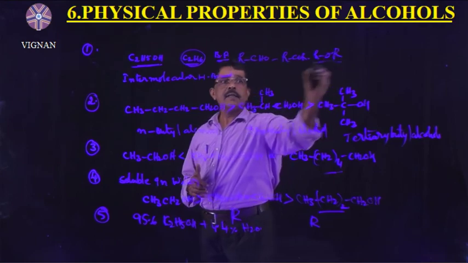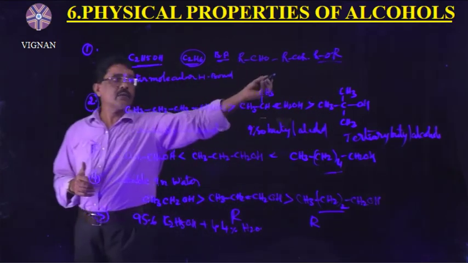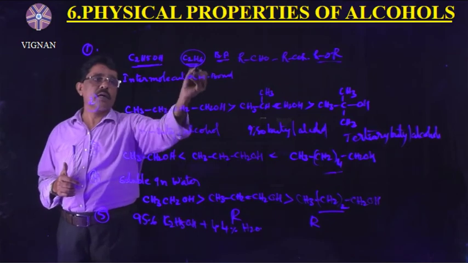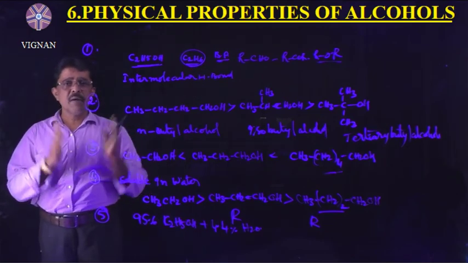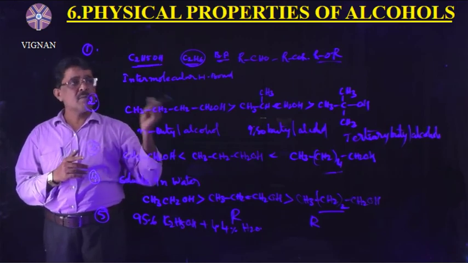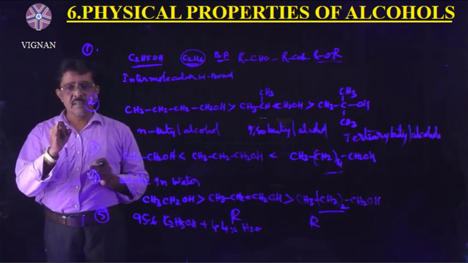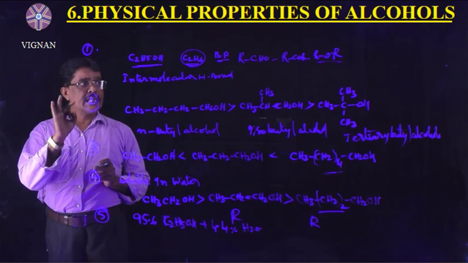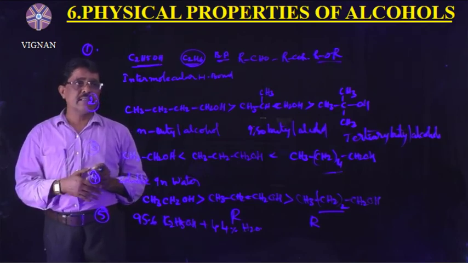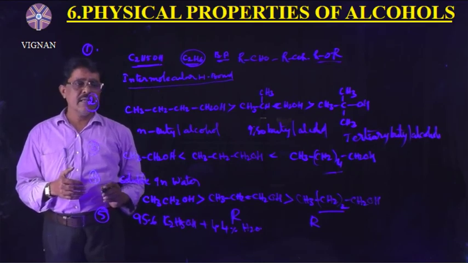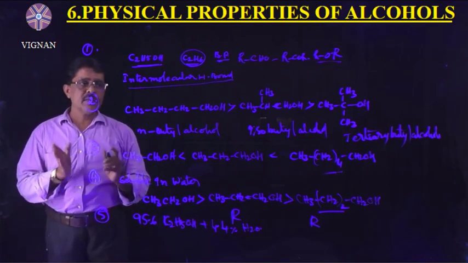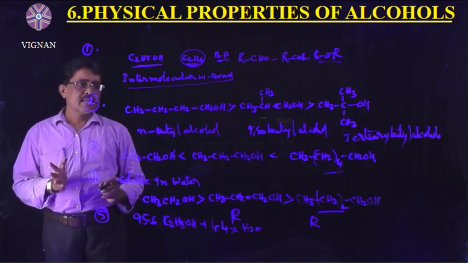These are the general formulas of aldehydes, ketones, ethers and hydrocarbons. So why do alcohols have high boiling points compared to comparable masses of hydrocarbons, aldehydes, ketones and ethers? Due to the presence of intermolecular hydrogen bond.